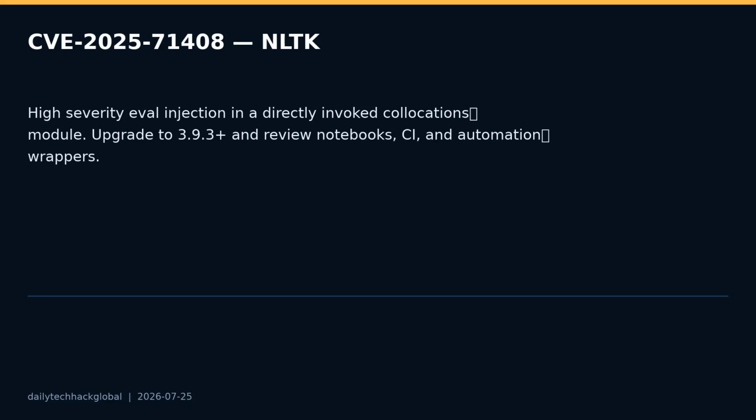Third, H2O-GPT. CVE-2026-65700 is listed by NVD as critical with CVSS 9.8 and affects H2O-GPT through version 0.2.1. The issue is path traversal in an OpenAI-compatible files API.